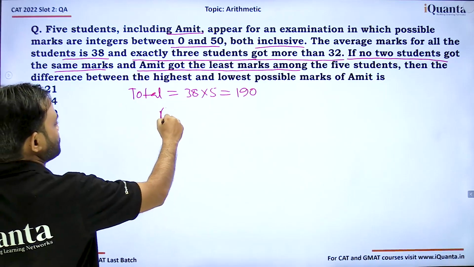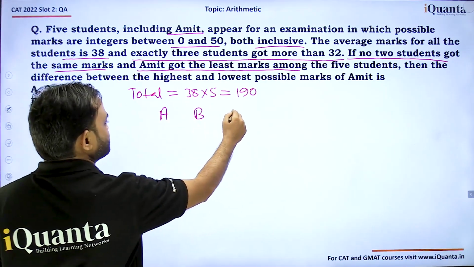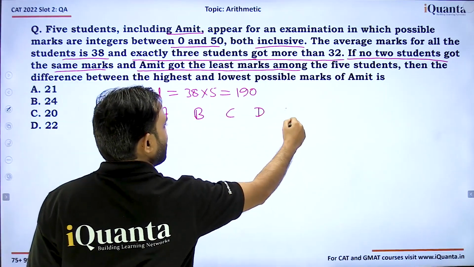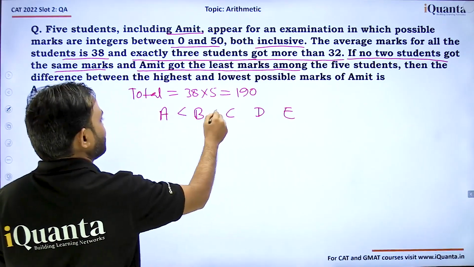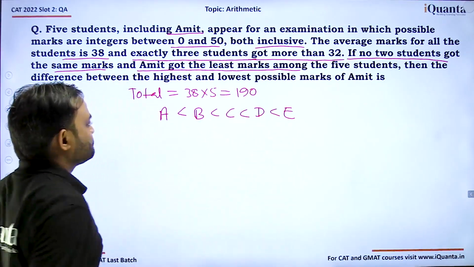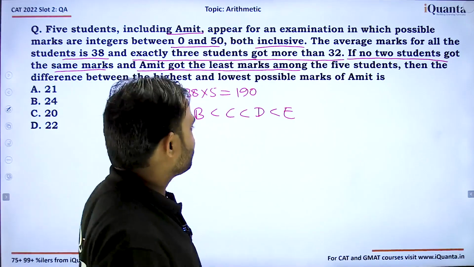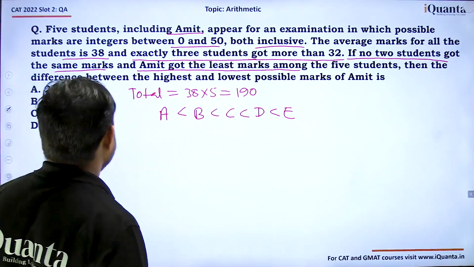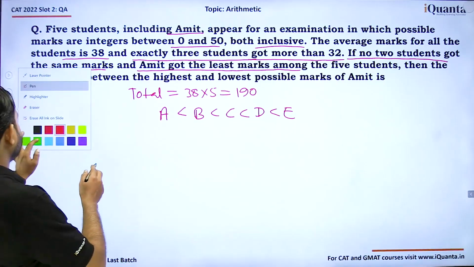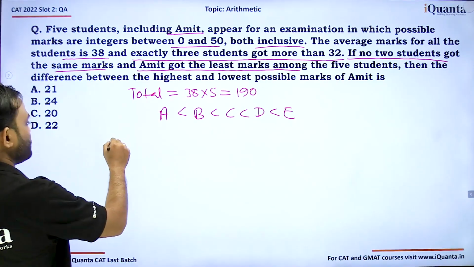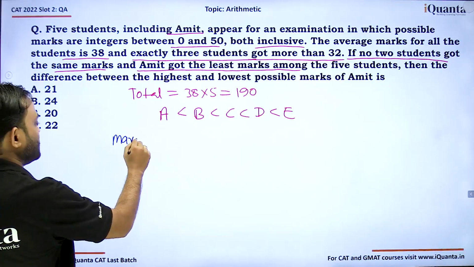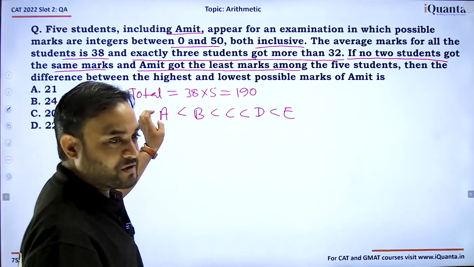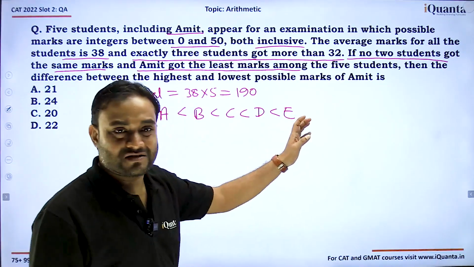Now, let's take those 5 students A, B, C, D and E, in increasing order. All the values are distinct, so definitely there will be an order where A, Amit, is least. So if we try to find the maximum marks scored by Amit, what we need to do? If you want to maximize the score of Amit, you need to minimize the rest.